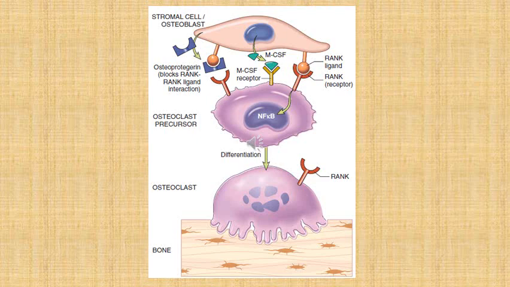Normally there is a fine balance between RANK ligand, its receptor and osteoprotegerin. What happens in multiple myeloma is that there is overexpression of RANK ligand, which now binds with the RANK receptor, and this activates the transcription factor nuclear factor kappa B, and this leads to differentiation of osteoclasts. A much larger number of these osteoclasts mature and lead to bone resorption, which is responsible for lytic lesions in multiple myeloma.